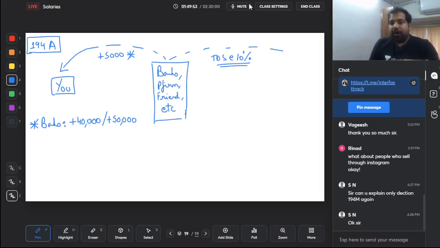But what if I have one account with ICICI, one with HDFC, and both are giving me 38,000? No TDS, guys, because both don't know each other and both don't know how much the other is paying. So hence per bank, yes, per bank. But guys, what if in ICICI Bank only I have 3 accounts with 3 branches, Mumbai, Delhi and Bangalore, and each branch is giving me 30,000, then will you aggregate it?